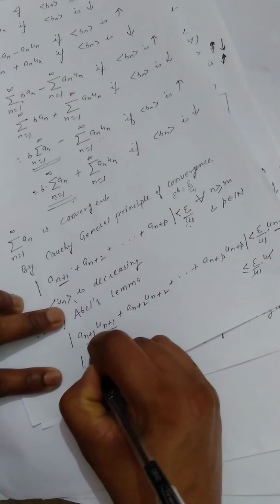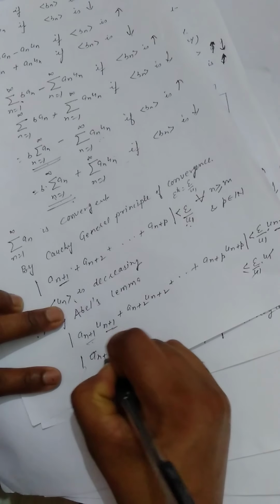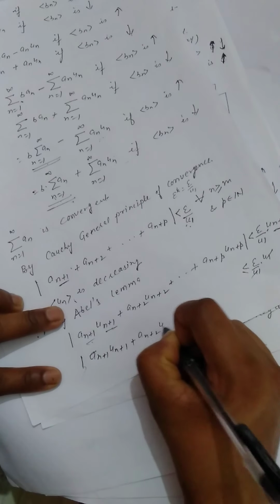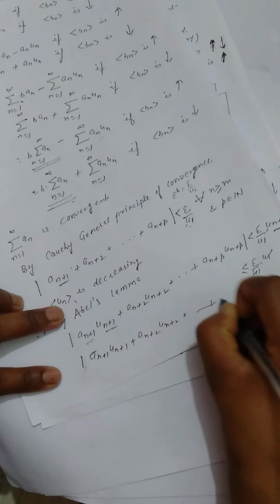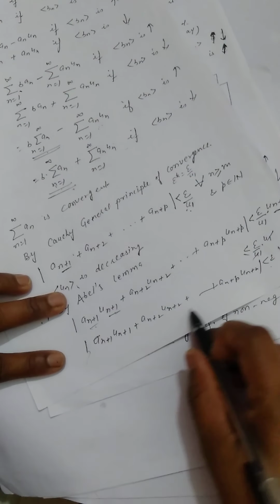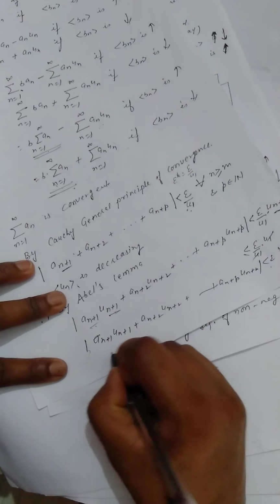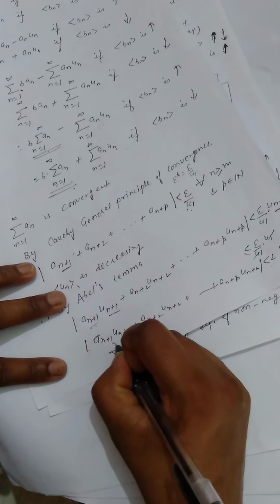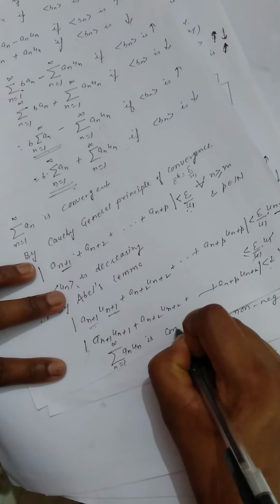So we get the summation an+1 un+1, an+2 un+2, up to an+p un+p less than epsilon for all n greater than or equal to m, and this is by Cauchy general principle of convergence. Summation an un, n varies from 1 to infinity, is convergent.